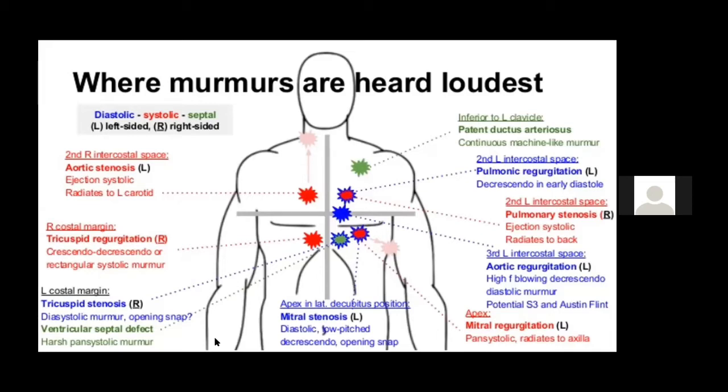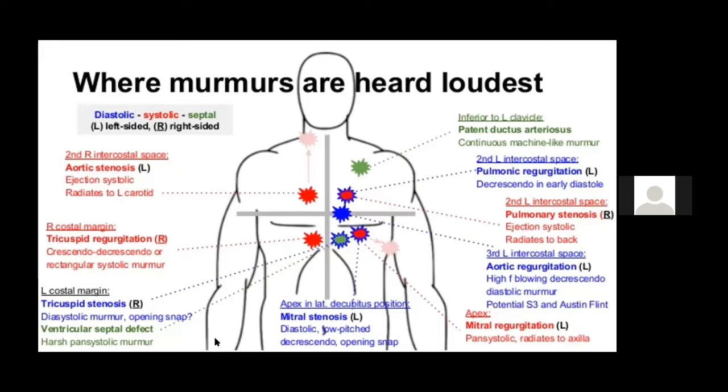So how do you describe this murmur? It is a grade 4/6 if there is a thrill, a harsh, mid-systolic murmur, which is late peaking, best heard with the diaphragm of the stethoscope, with the breath held in end expiration because it is a left side event, with the patient sitting and leaning forward. Why do we do this? Because in both AS and AR, the aorta comes anteriorly, and that is why these murmurs are better heard in the sitting and leaning forward position, and it radiates to the left carotid. So when you have to discuss the aortic stenosis murmur, this is how you have to discuss it.